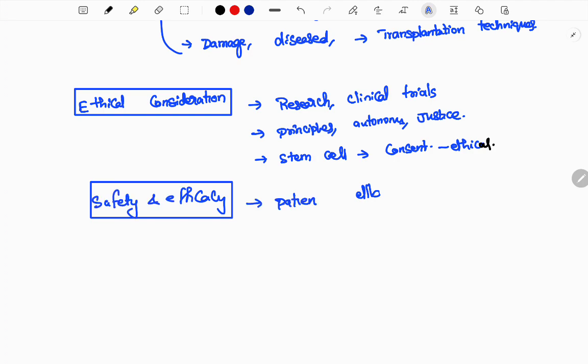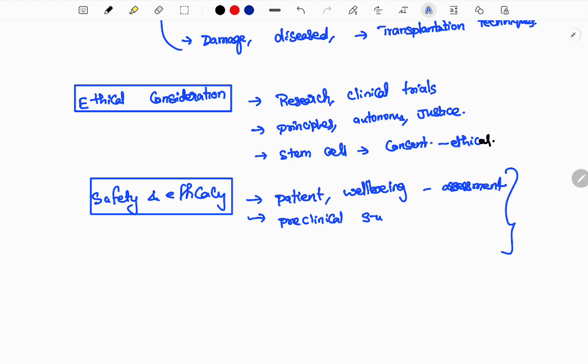And next, safety and efficacy. Here the patient's well-being and assessment should be properly done. The patient's well-being is the first priority. If it is a dangerous procedure, you should explain it. If it has any complications, you need to assess that. Proper assessment should be done, and then you go through the procedures.